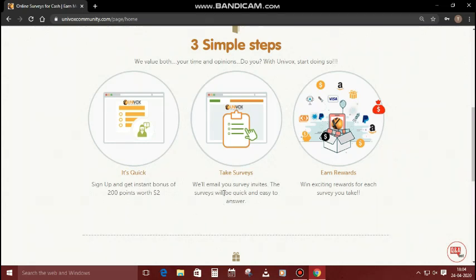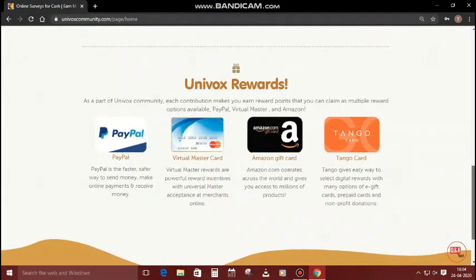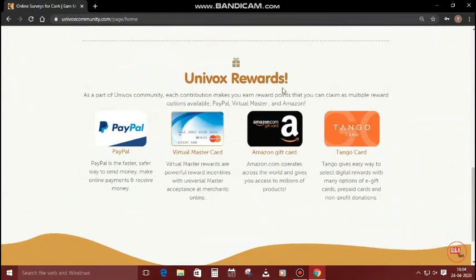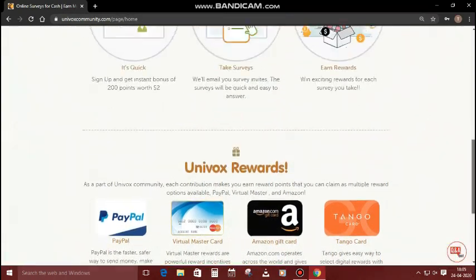They are providing multiple surveys about you on this website. Next, earn rewards. If you complete one survey, they provide many points. After you get those points, you can redeem them to your PayPal account. Next is Univox rewards. Your rewards will be transferred to your account through PayPal, MasterCard, Amazon gift card, or Tango card. In India, most people use a PayPal account. It is very easy to transfer money through your PayPal account.